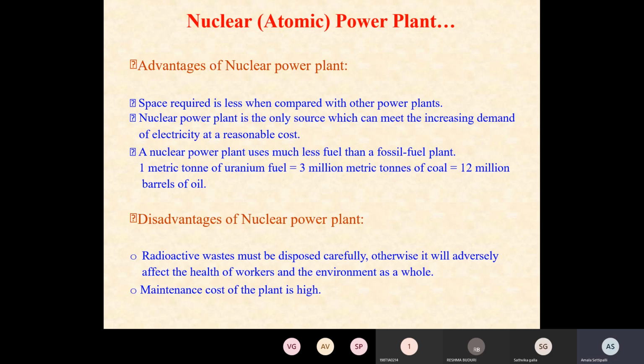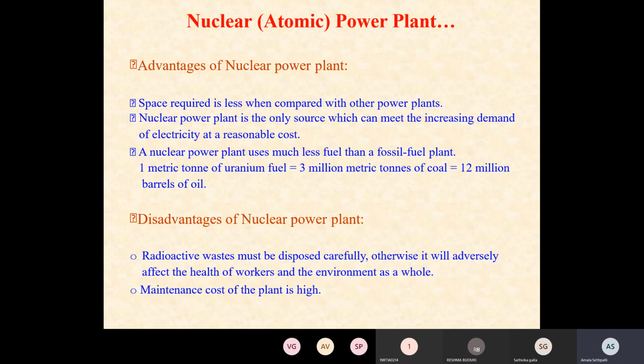Advantages of a nuclear power plant. See, the space required is less compared with other power plants. To construct a nuclear power plant, the space required is very little. A nuclear power plant is the only source which can meet the increasing demand for electricity at a reasonable cost. So it will be available at a reasonable cost.